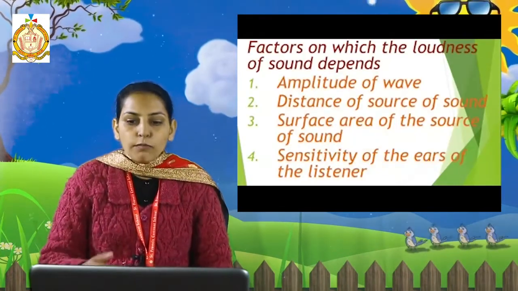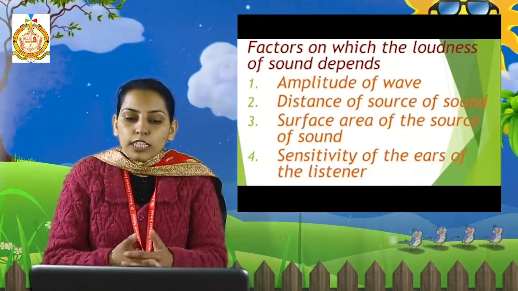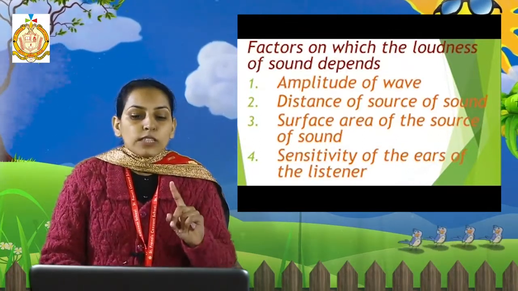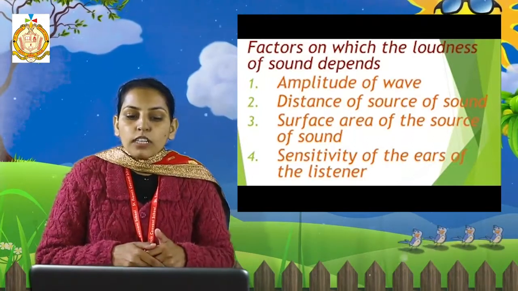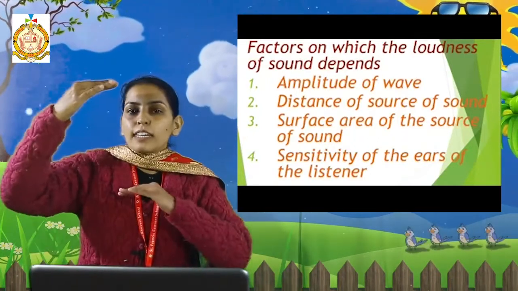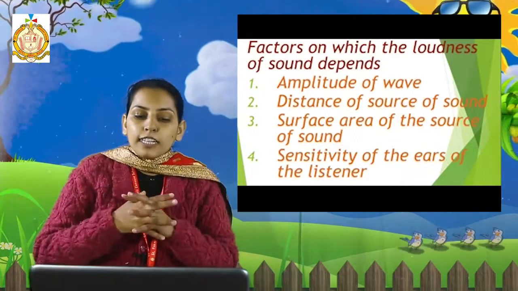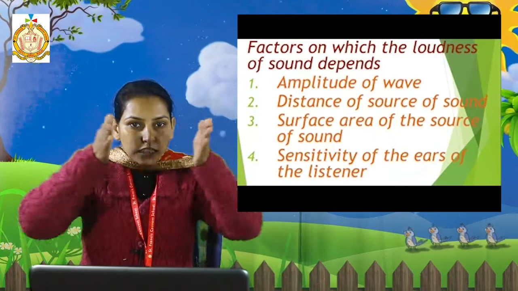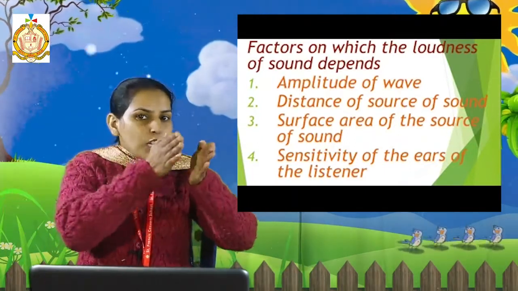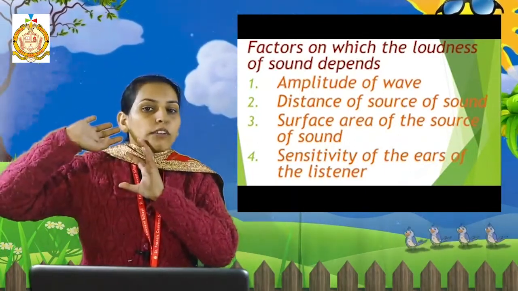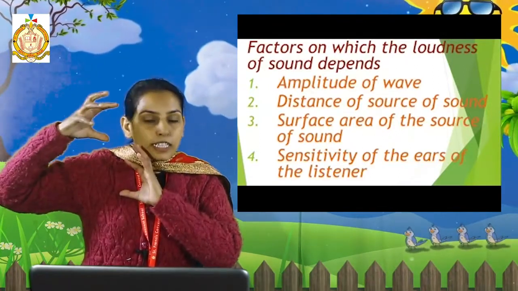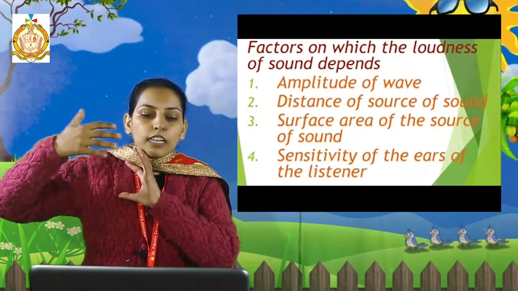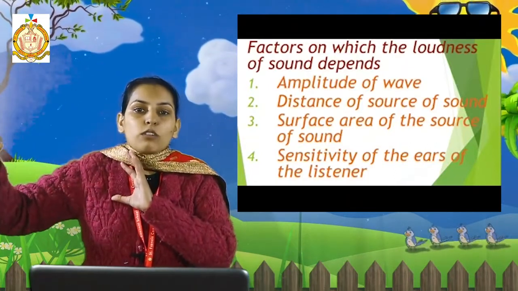Next, students, are the factors on which the loudness of sound depends. First one is the amplitude of the wave. If the amplitude is high, then the loudness is high. Next is the distance from the source of sound. Students, if the distance is far, then the loudness is low because the speaker is far from our ear. If the speaker is near to our ear, then the loudness is more. That means the loudness depends upon the distance also.